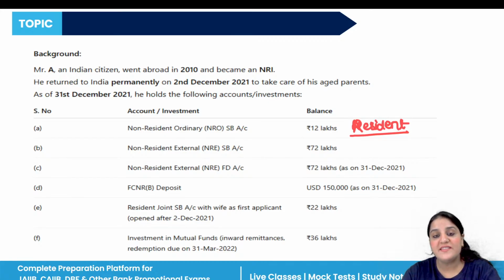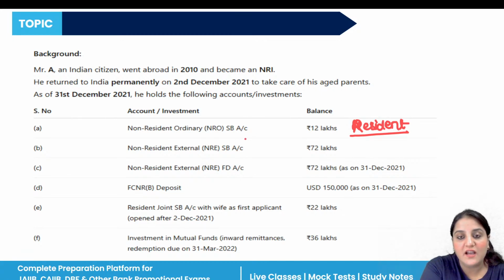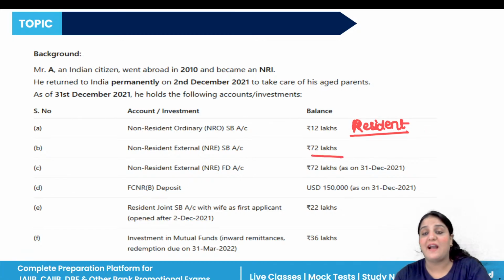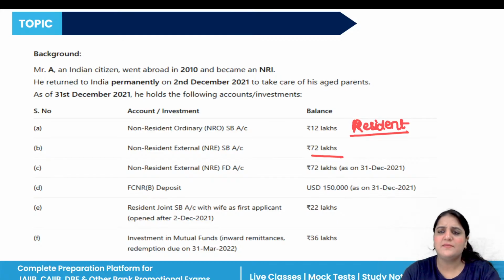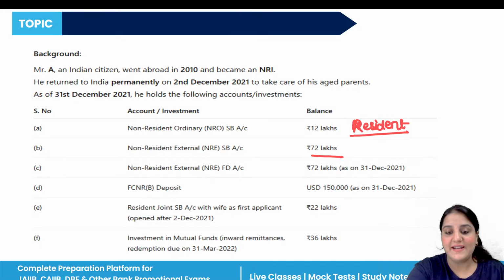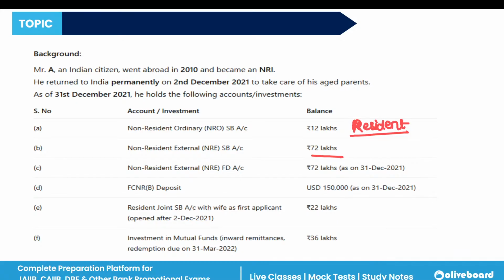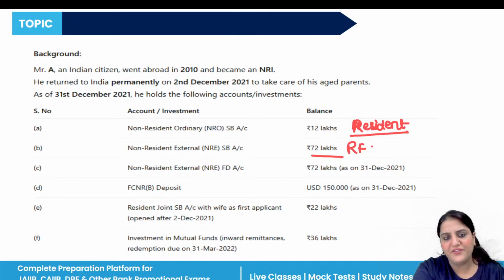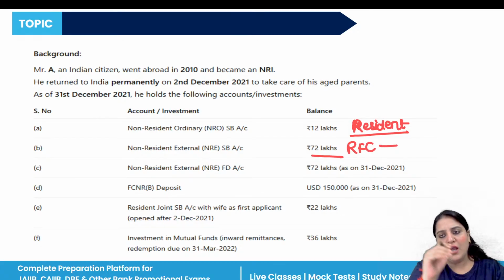Next is the non-resident external NRE account, and the amount is 72 lakhs. In that case, the NRE account must be closed or redesignated once the account holder becomes resident. So here Mr. A has the option to convert it to an RFC account, useful if he wishes to maintain funds in freely repatriable foreign currency.